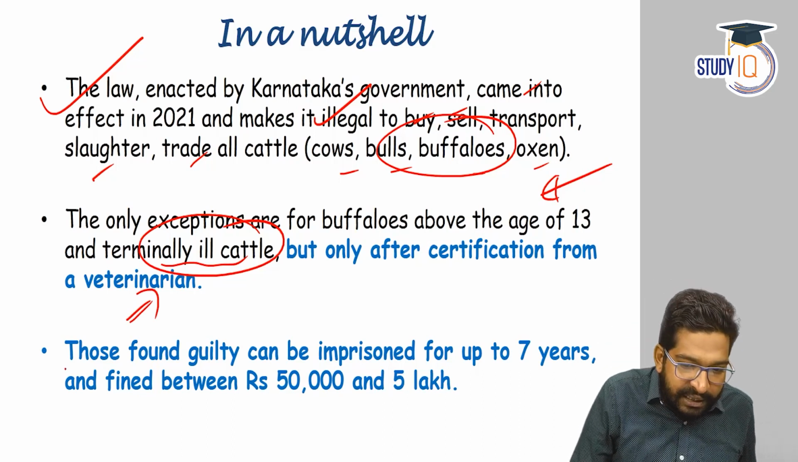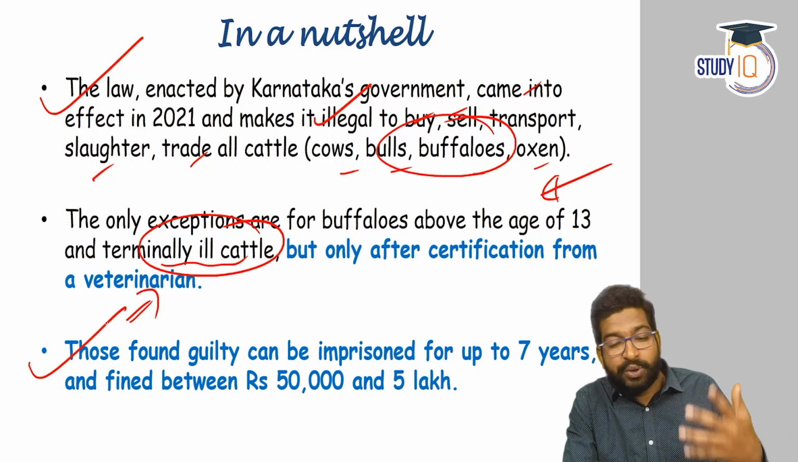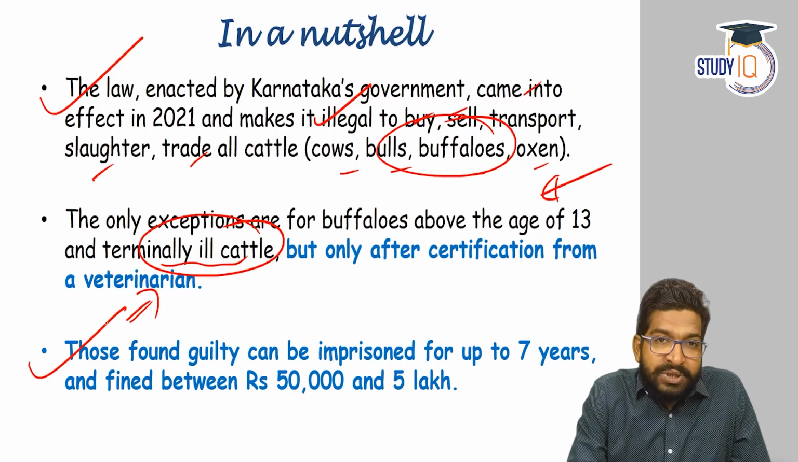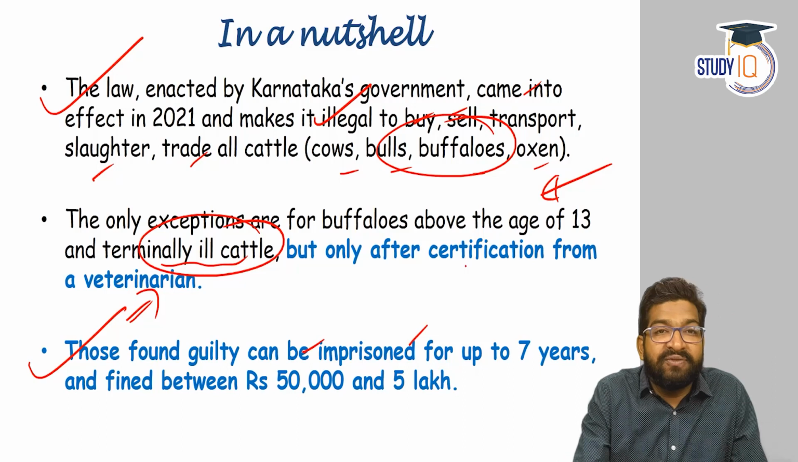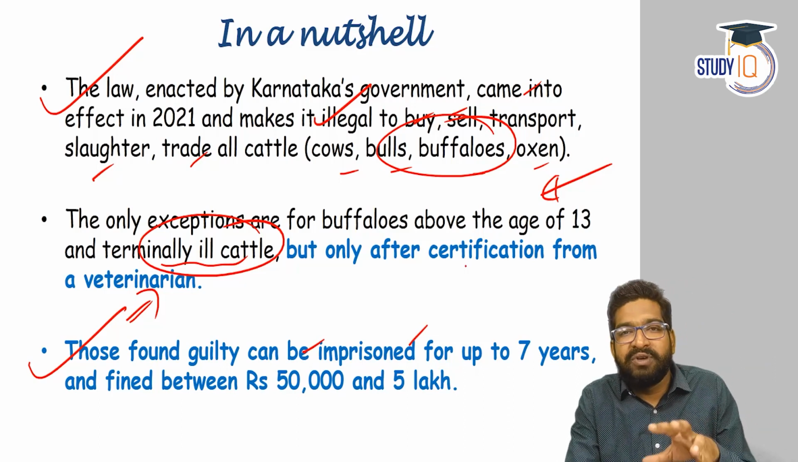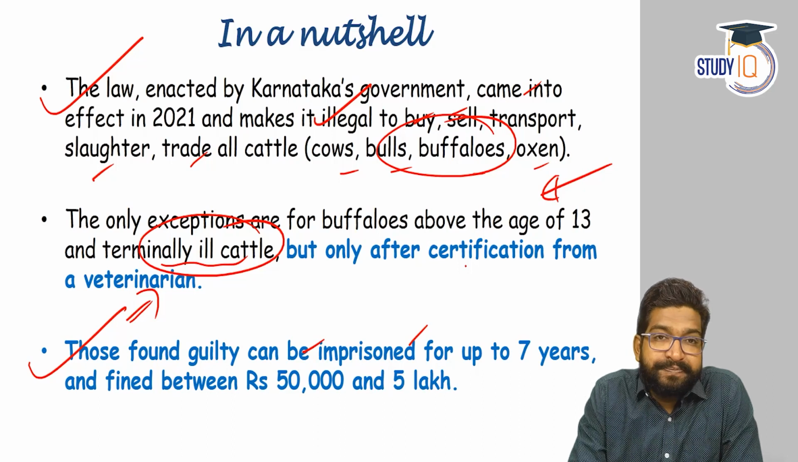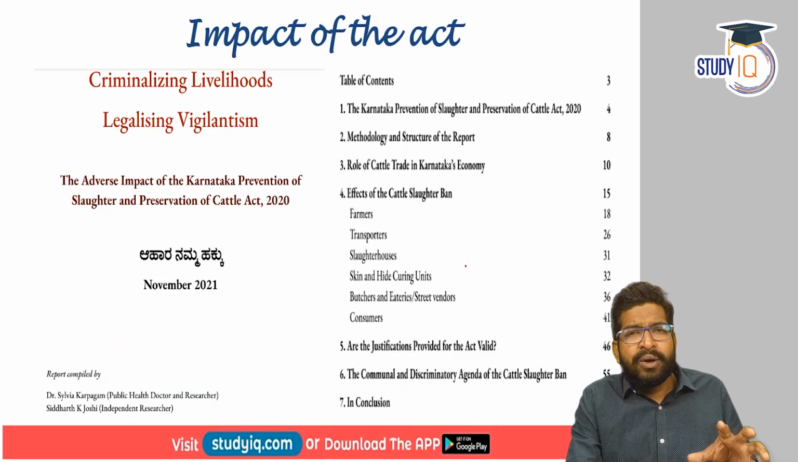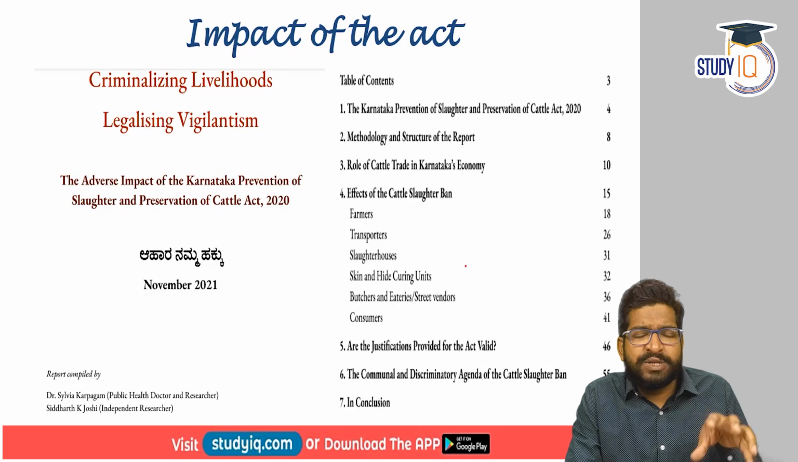If anybody is found guilty, they can be imprisoned up to 7 years or fined up to 5 lakh rupees. So the minimum fine is 50,000, the maximum is 5 lakh rupees. Now this clearly shows the act has been made very, very stringent. Now the question arises, why are we discussing this? What has been the impact of this particular act in the last 1 year?